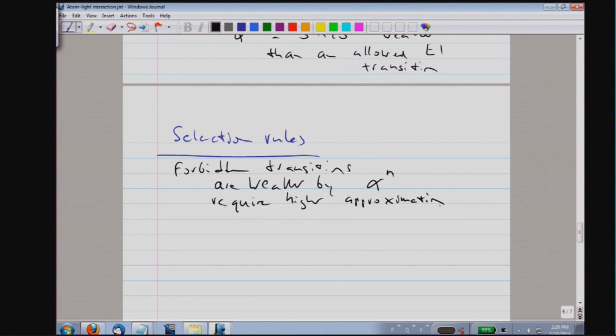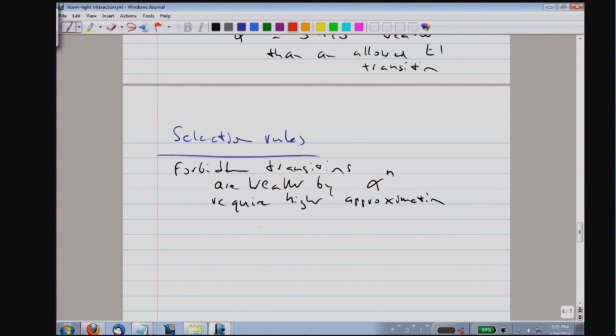And of course, the comparison is always the dipole transition. This is the dominant transition, this is the industrial strength transition, and from there on it can get weaker. So it can get weaker by multipole expansion. We've just discussed that.